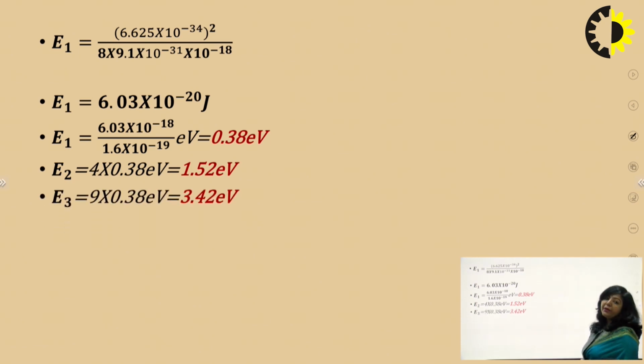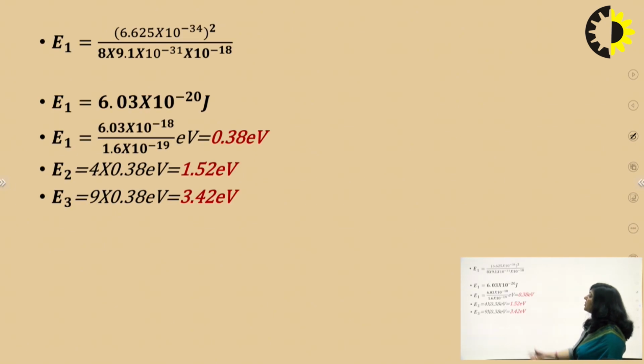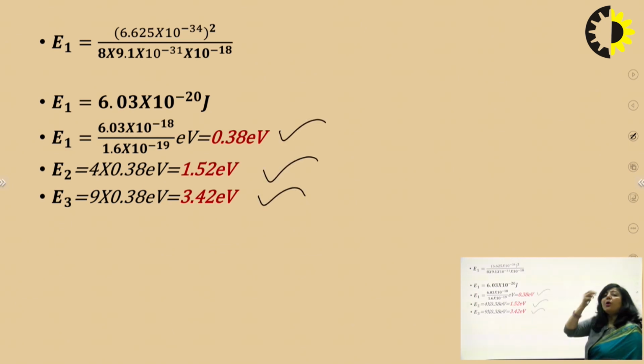For the third allowed energy state, what you have to do? You have to multiply this E1 by 9. If you multiply it by 9, you will get the energy of the next state, that is 3.42 electron volt. So these are the energy eigenvalues, or the energies of the first 3 allowed energy states when an electron is trapped in a box of width 10 raised to power minus 9 meter. So this is the first part of the problem.